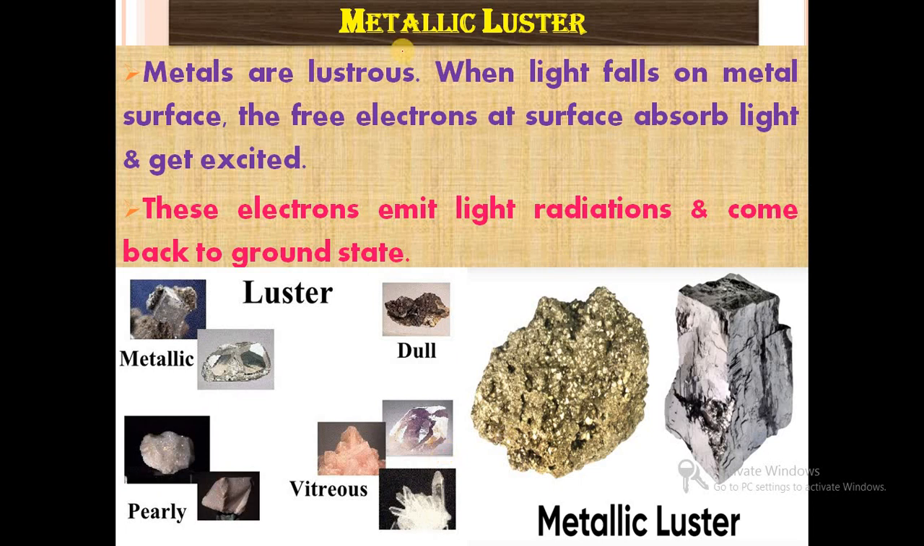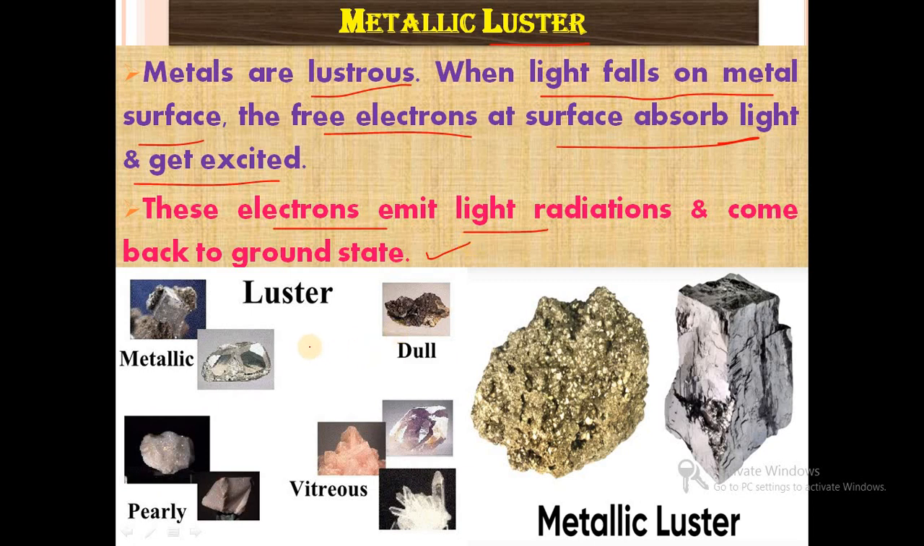Then the next property: metallic solids show a lustrous property, metallic luster. Luster means shiny nature. So metals are lustrous in nature. When light falls on a metal surface, the free electrons at the surface absorb light and get excited. These electrons then emit light radiations and come back to the ground state. Due to this, metallic substances show lustrous property.